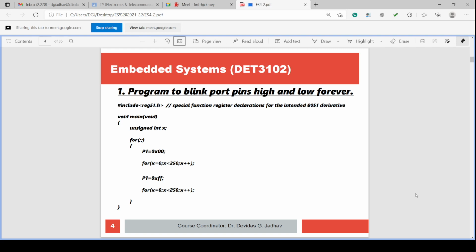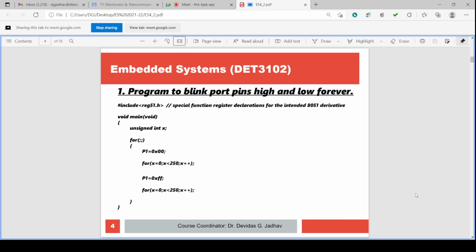So what is the statement? We have to write the program to blink the port pin. There are port pins and we have to blink them. Blink means we have to make them on and off, on and off, on and off. To make the port pin on, we have to send 1, high level, and to make it off we have to send 0, and we can have the LED connections for the port pins. So we have to blink the port pins.